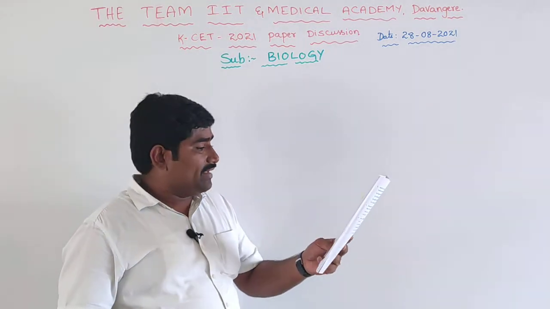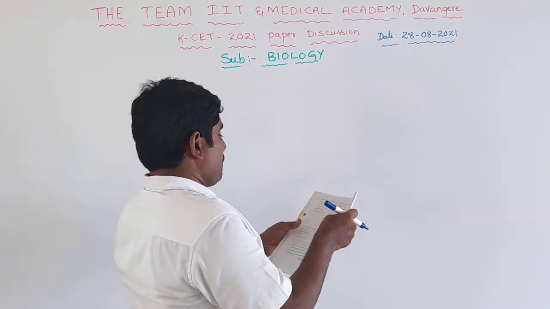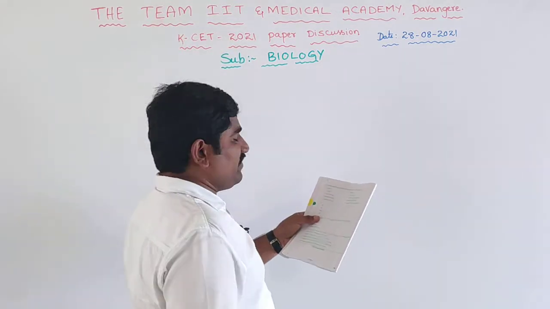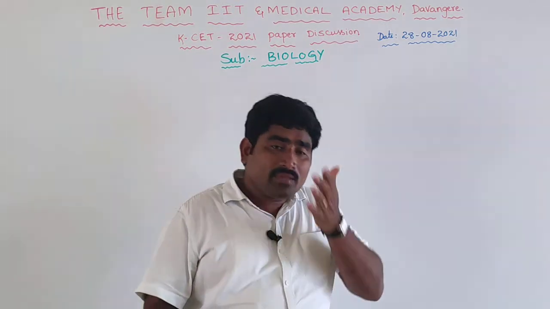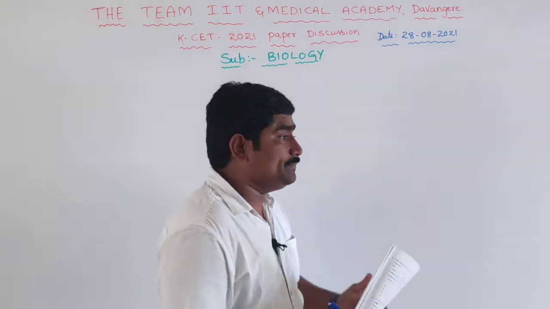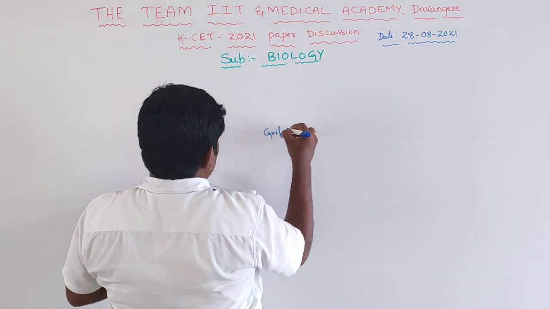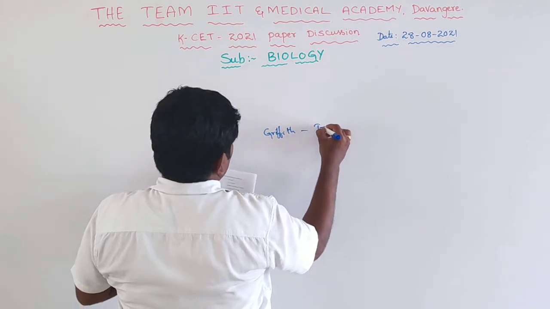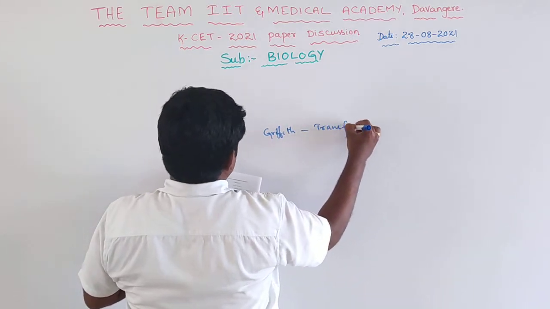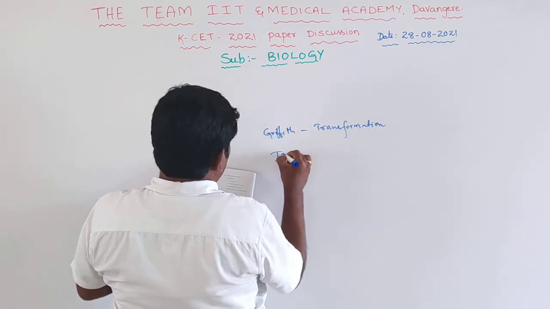The next one we can write is Griffith. Griffith is for the transformation principle. And the next one is Jacob and Monod.